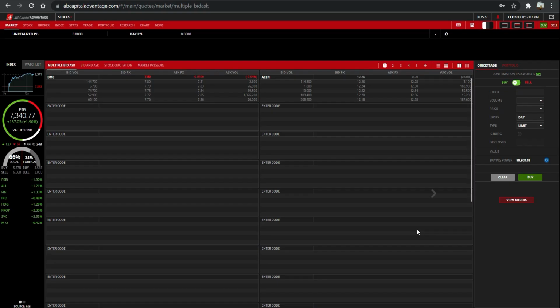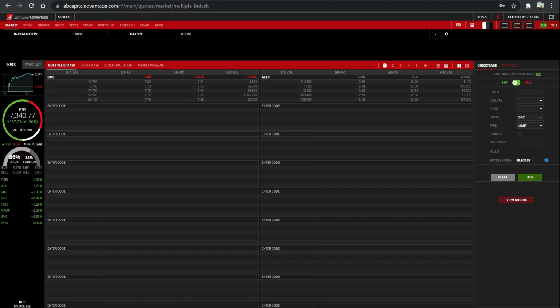After logging in with your account, in your main homepage, you can see the summary of the market index located at the most left part of your screen. You can see that our index is trading at 7,340 points, together with the performances of different industries such as finance, industrial, holdings, properties, services, mining and oil, which as you can see are all green today.